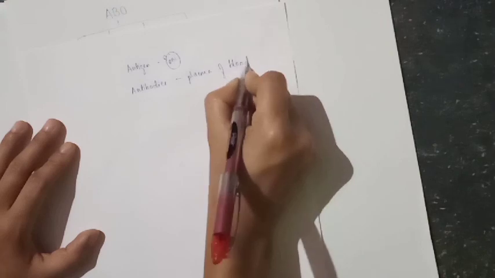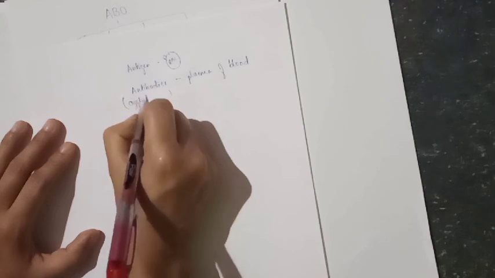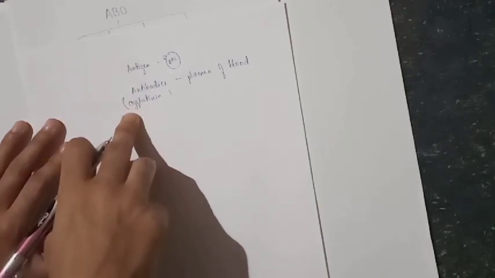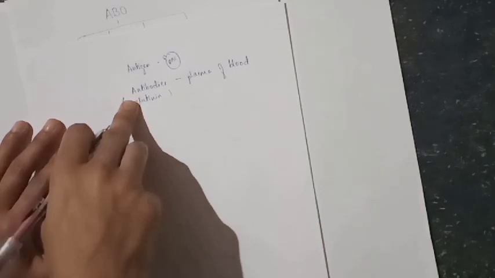Antigens are present on the surface of RBC as outgrowth, whereas antibodies are present in the plasma of blood. The antibody is called agglutinin. The antigen is known as agglutinogen. Antigens are present on the membrane of RBC. Antibodies are present in the plasma of the blood.